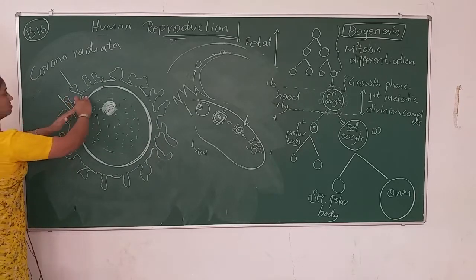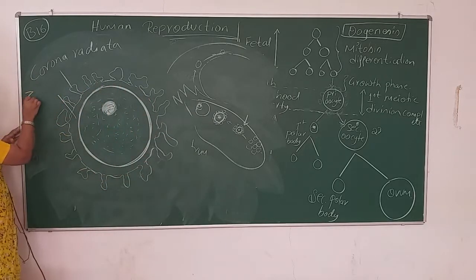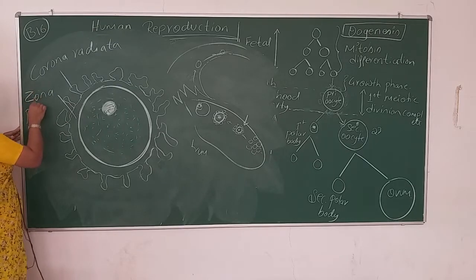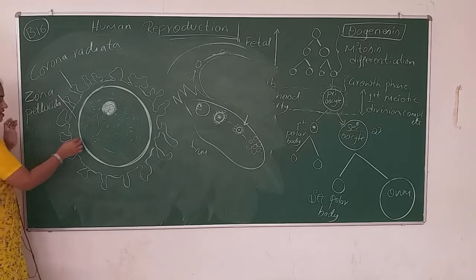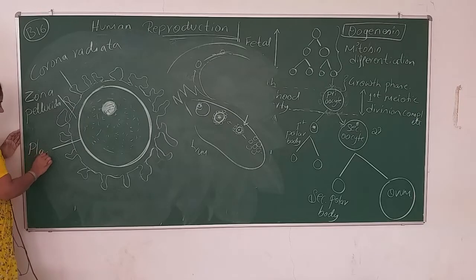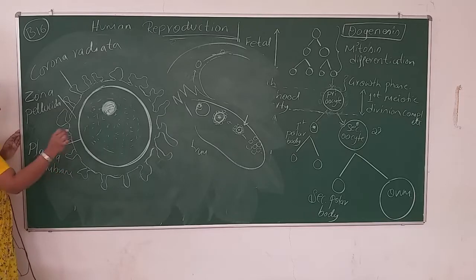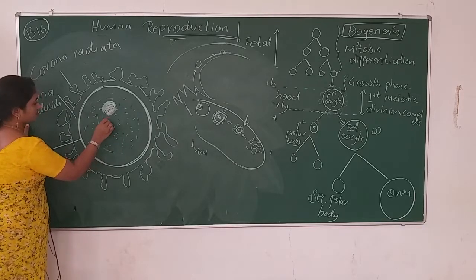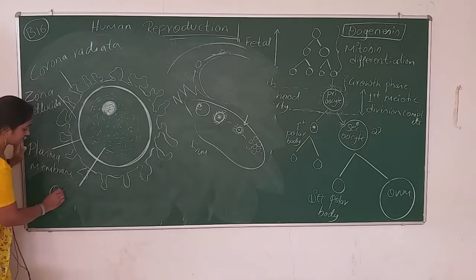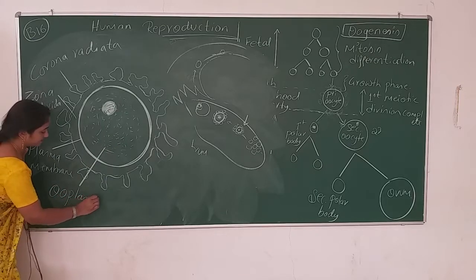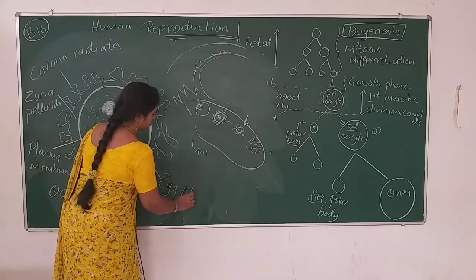Next to the corona radiata is the zona pellucida, and then a membrane is present. That membrane is known as the plasma membrane, and then there is a dot-like structure I have drawn here. This is nothing but the ooplasm, and then this is the egg nucleus.